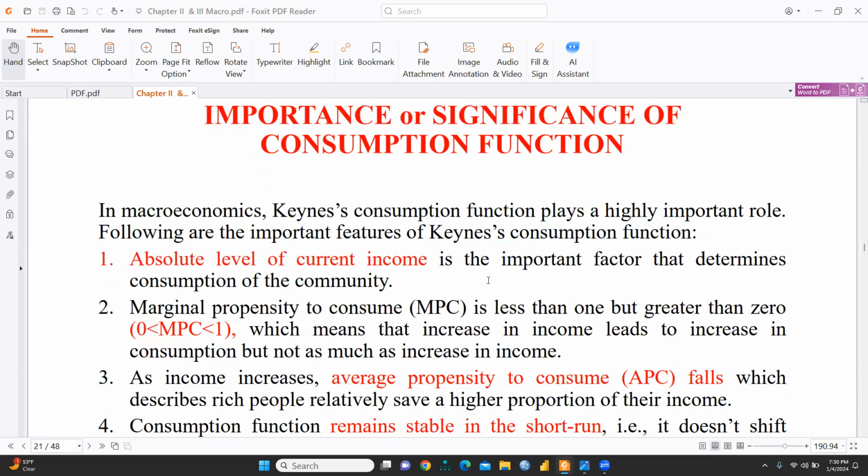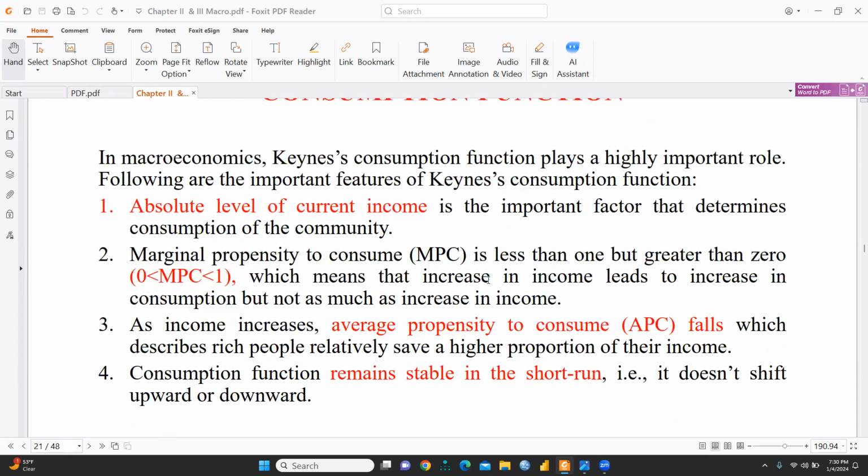So what are the importance and significance of consumption in the consumption function? You can see that in macroeconomics, Keynes's consumption function plays a highly important role. One is the absolute level of current income, the important factor that determines consumption of the community. Marginal propensity to consume, MPC, is less than one but greater than zero, which means an increase in income leads to an increase in consumption, but not as much as the increase in income.